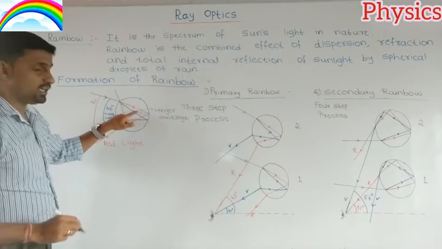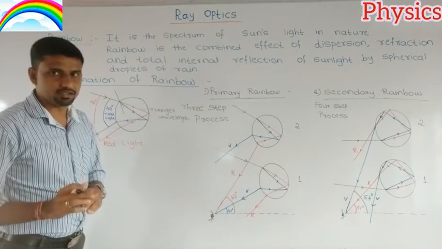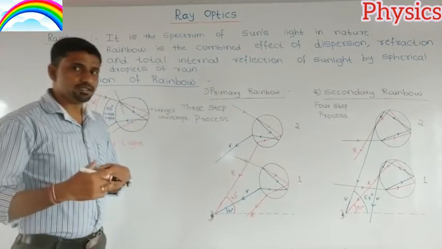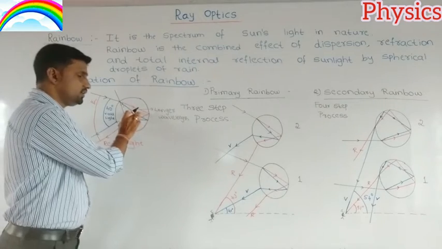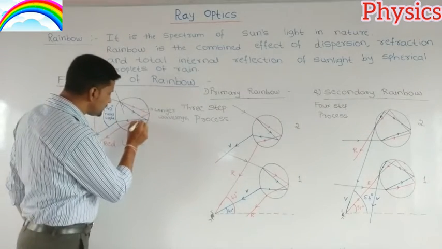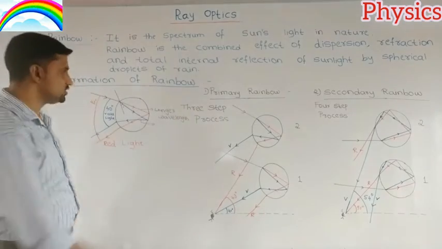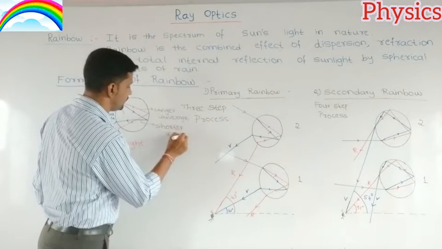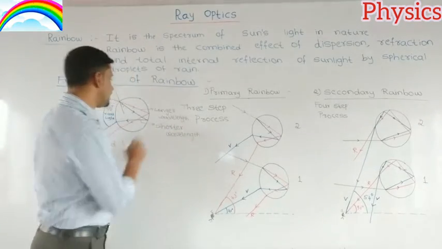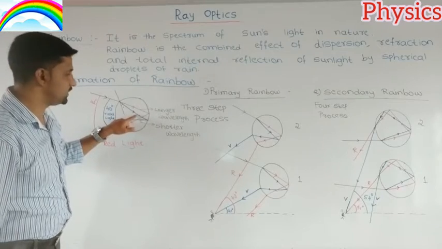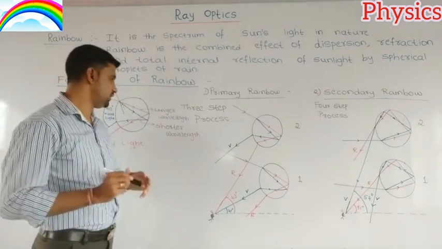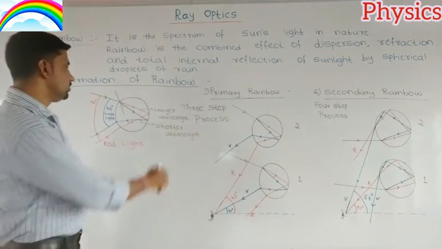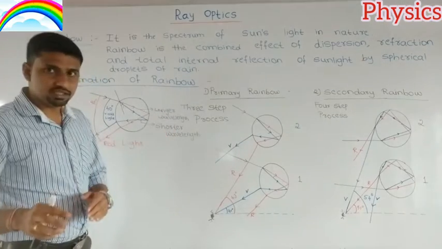So the red light bends less, and the violet colored light has a shorter wavelength, and it bends more. You should remember that: the shorter the wavelength, the larger the bending, and the longer the wavelength, the lesser the bending.